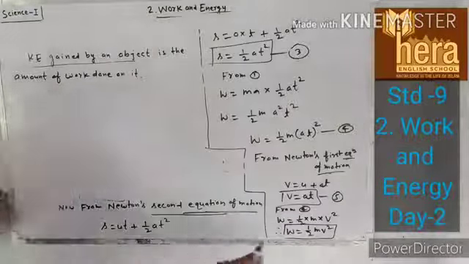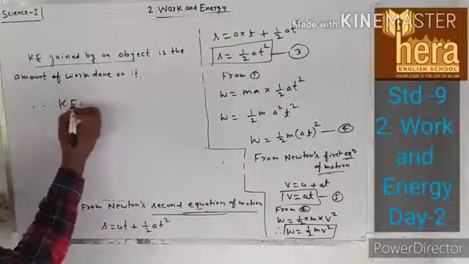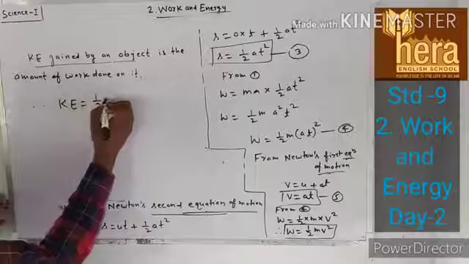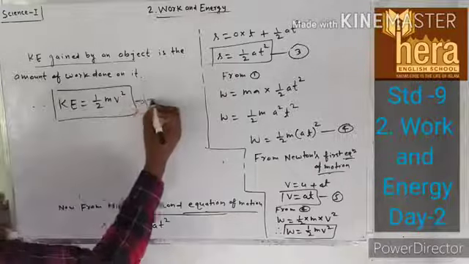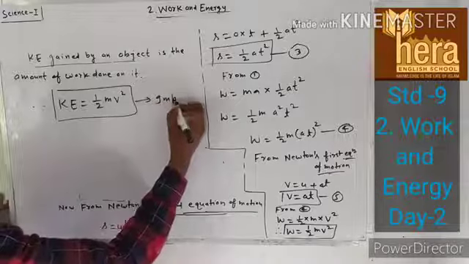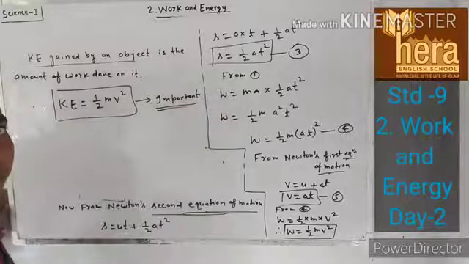Therefore, in place of W, we can write here kinetic energy is equal to half mv square. This is an important formula, important for your numerical purposes.